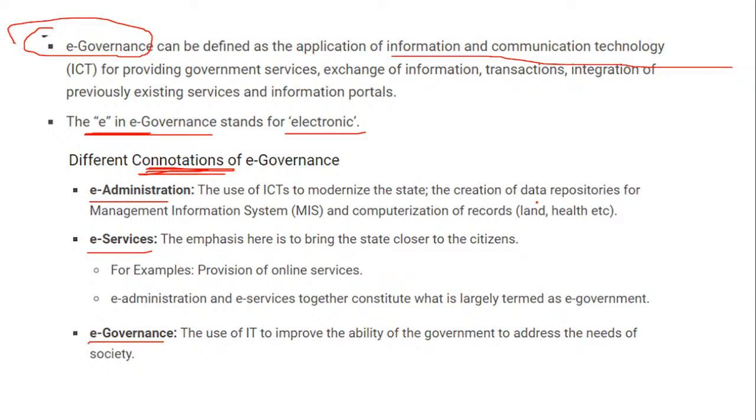We can see now everywhere the online system works more. Obviously this particular budget has also incorporated the use of chips in order to get our passport. So we don't have to carry our physical passport. A chip is enough to identify our citizenship. So this is a progress towards e-administration. When we talk about e-services, it is online services to make things easier. E-governance is the use of IT to improve the ability of government to address the needs of society, with respect to rules, regulations, streamlining things.